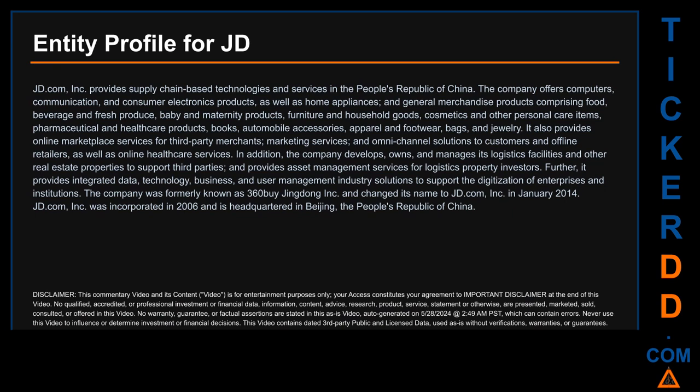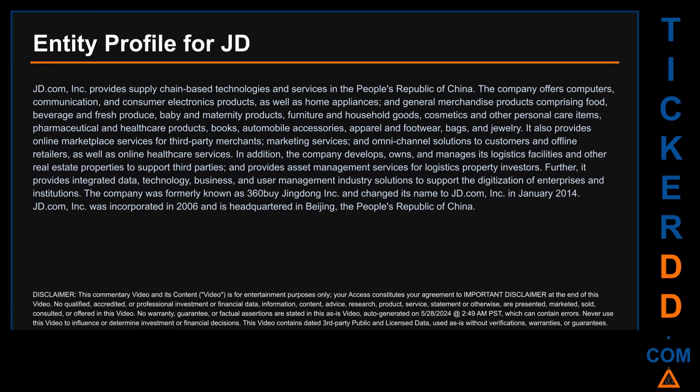Here's what I found. JD.com, Inc. provides supply chain-based technologies and services in the People's Republic of China. The company offers computers, communication, and consumer electronics products, as well as home appliances, and general merchandise products comprising food, beverage and fresh produce, baby and maternity products, furniture and household goods, cosmetics and other personal care items, pharmaceutical and healthcare products, books, automobile accessories, apparel and footwear, bags, and jewelry.